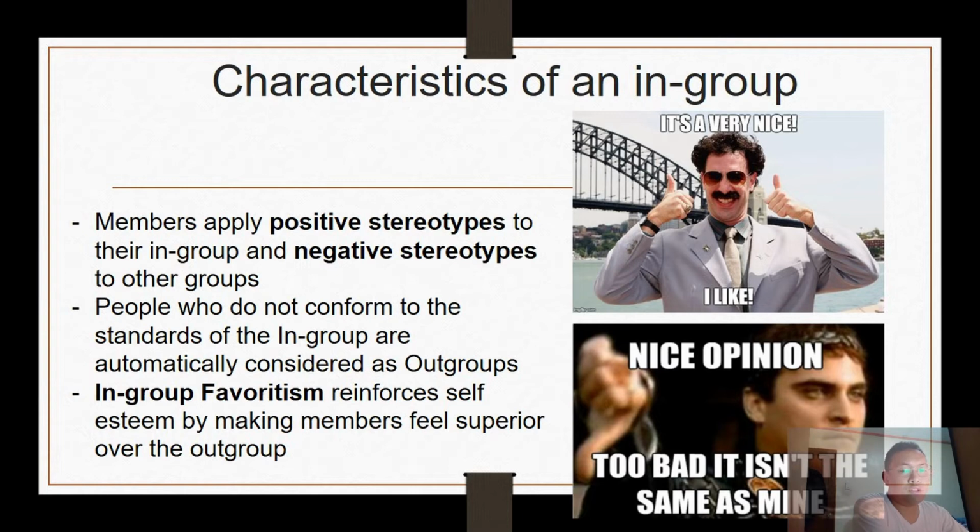Like for example, part of the barkada. Tapos, a member doesn't want to do this thing. So, there is a stigma that people would place stigma, sorry, to the deviant who do not conform to the group. There's so-called in-group favoritism, which reinforces self-esteem by making members feel superior over the out-group.